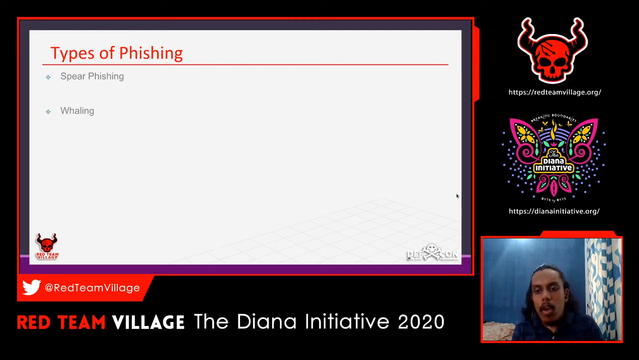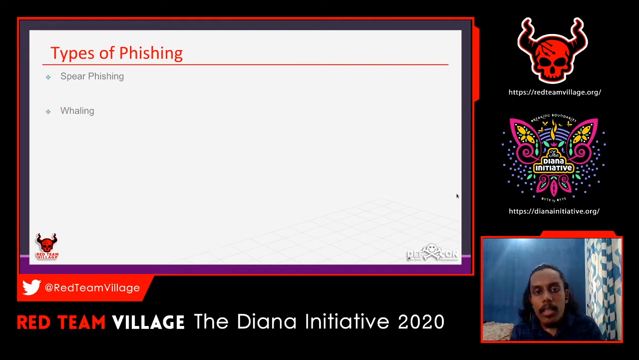Spear phishing is a targeted attack. It's not like a spray and pray attack, or the usual phishing attacks. What the attacker will do is collect all the public emails that are available on the internet, and just send a phishing mail to all the emails that he got.